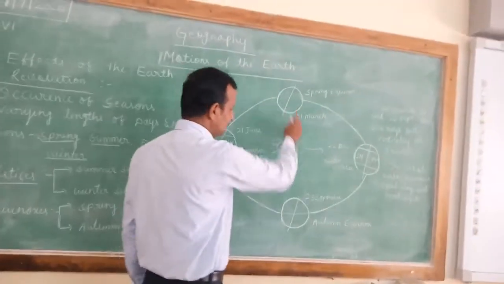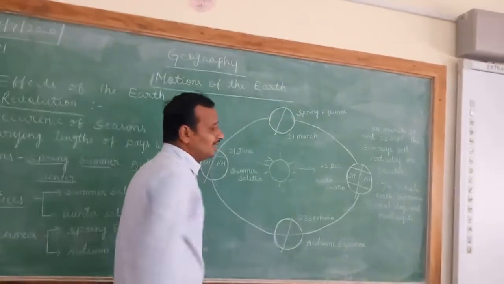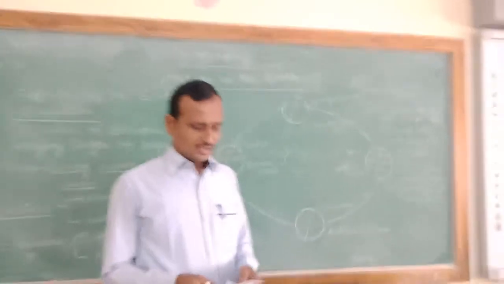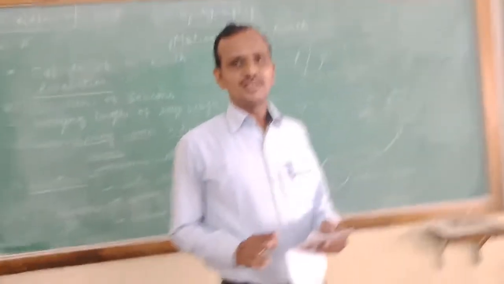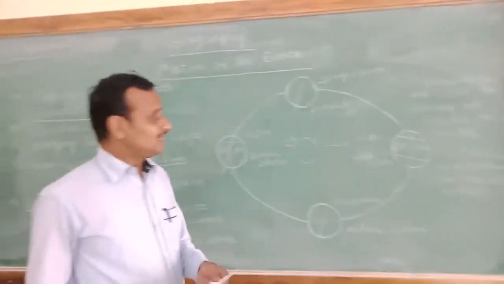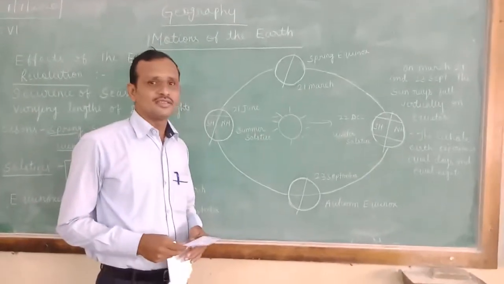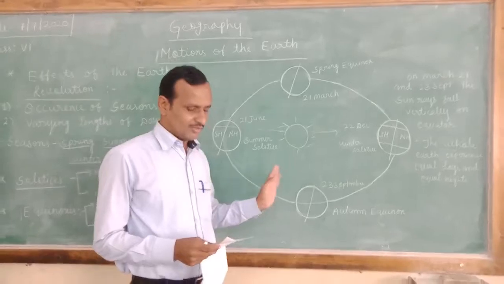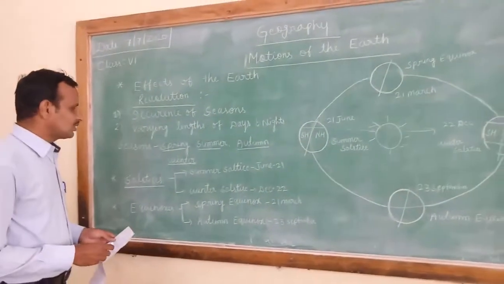These are the equinox positions of the earth, when the days and nights are equal during the earth's revolution. So this is the meaning of the equinox. Equinoxes occur twice in a year. Remember this: there are two equinoxes.